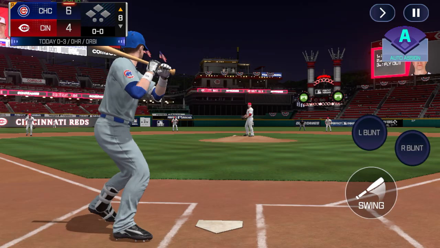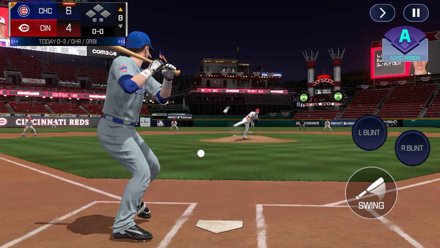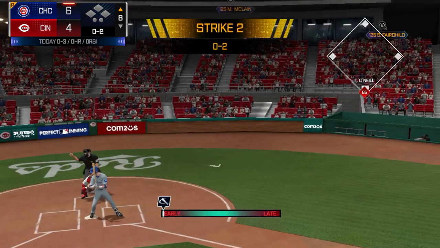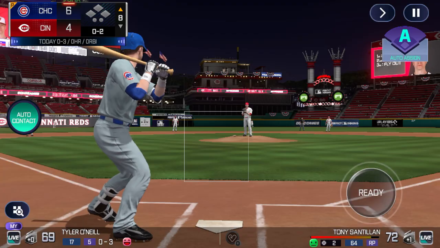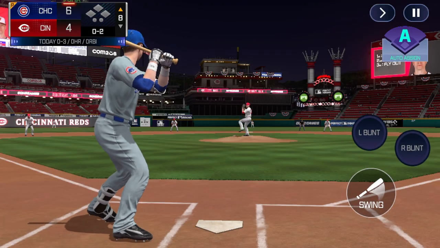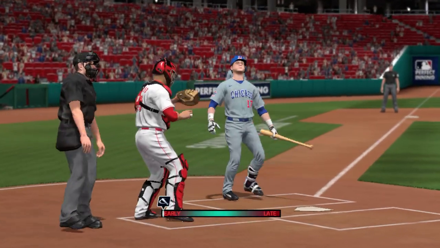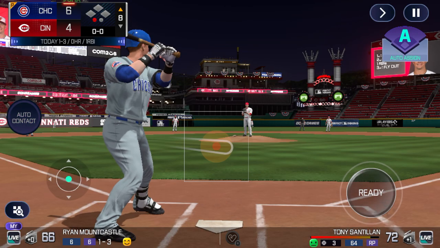Top, wind up. Swing and a miss. The pitcher is throwing the ball. Swing and a miss. Looks like the batter's wind up. Nothing but air. Strikeout. 1 out.